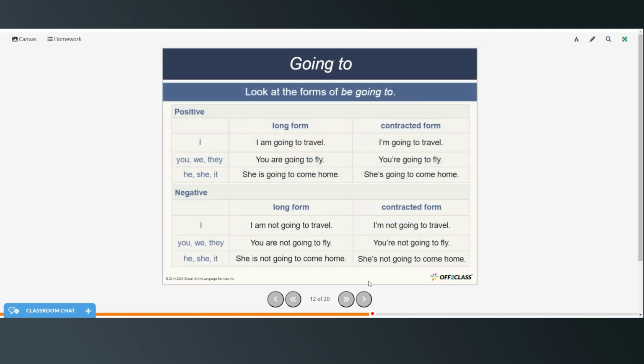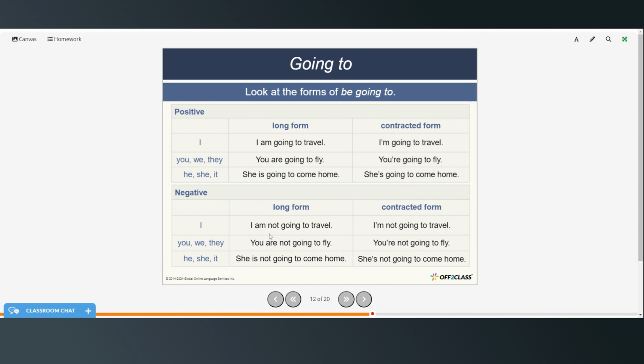All right, so we're going to look at the forms of be going to. We have both the long form and the contracted form. Either I am going to travel or I'm going to travel. You are going to fly. You're going to fly. She is going to come home. She's going to come home.